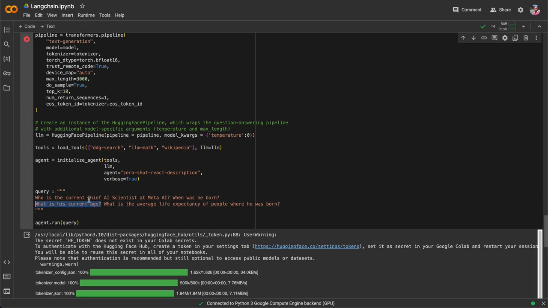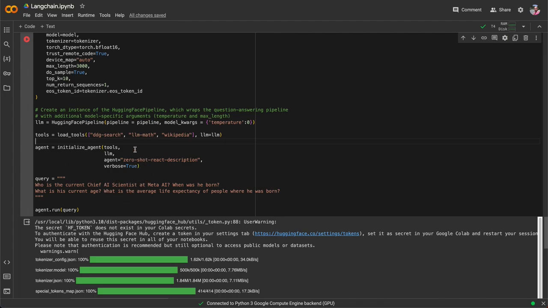So I know that for this query, I will need a search tool, and it is better to have Wikipedia also included, and then a math tool. These are all predefined tools. By the way, LangChain also provides a feature to create custom tools, and I will be providing more videos in future describing custom tools.